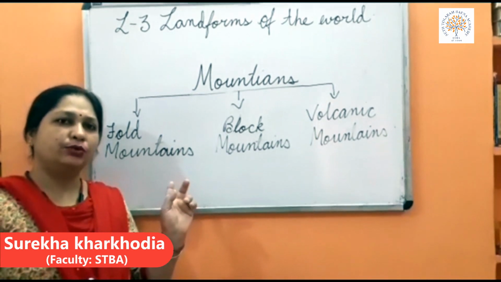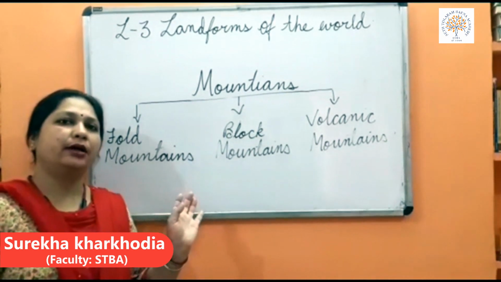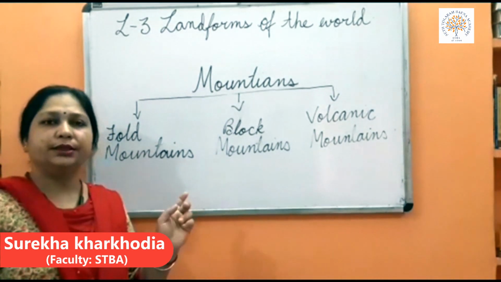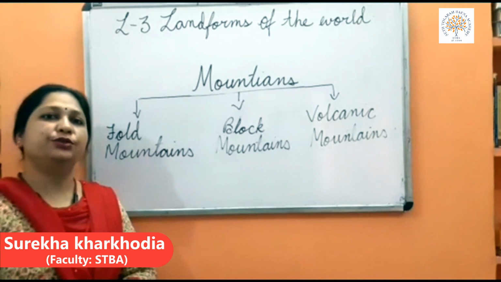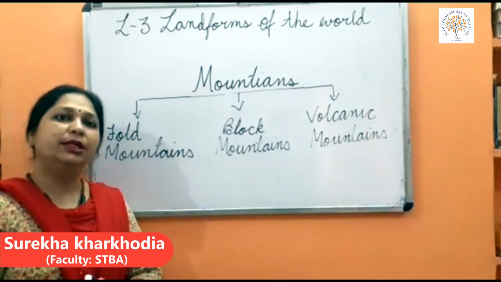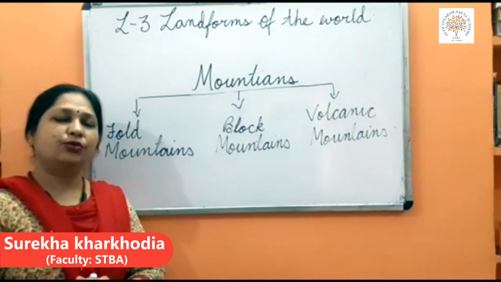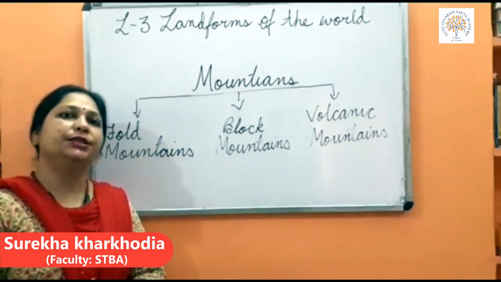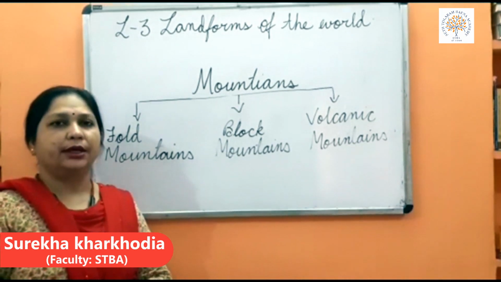Young fold mountains because they are 50 million years old, and as you know, our earth is 4.54 billion years old.